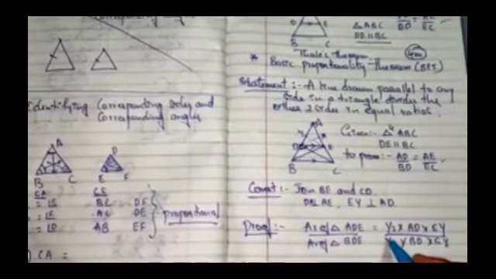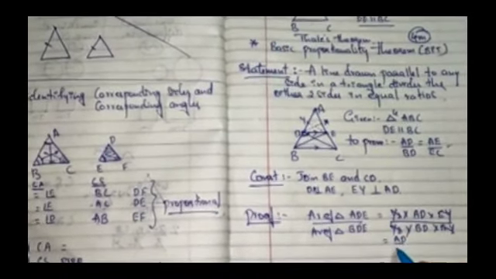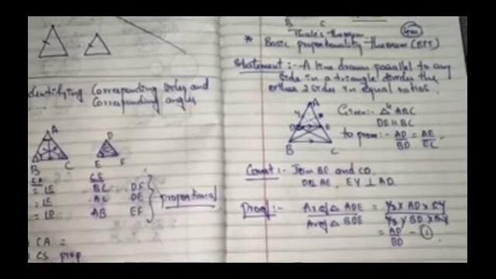Can we cancel anything in this? Yes, we can cancel. Half is cancelled, EY is cancelled. So what is left here? AD by BD. Let us consider this as equation 1.